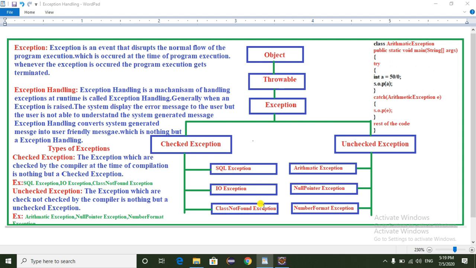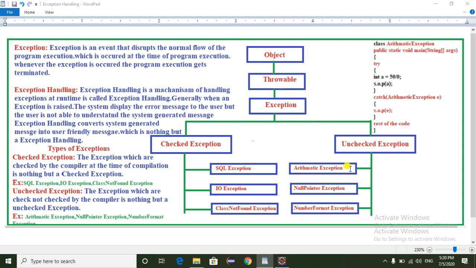We get the class not found exception when the user is trying to compile the Java class and the class is not available in the specified path. Coming to the unchecked exception. What is unchecked exception? The exceptions which are not checked by the compiler at the time of compilation are unchecked exceptions. They occur at runtime. The best examples are arithmetic exception, null pointer exception, and number format exception.